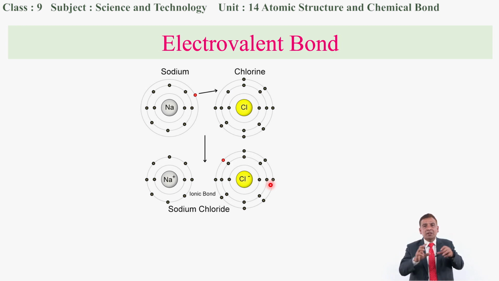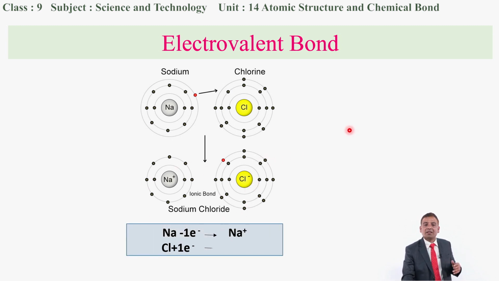While they form the compound, sodium metal needs to lose one electron, and the chlorine atom needs to gain one electron. Then it becomes Na plus as well as Cl minus. When they form a compound, this structure forms.